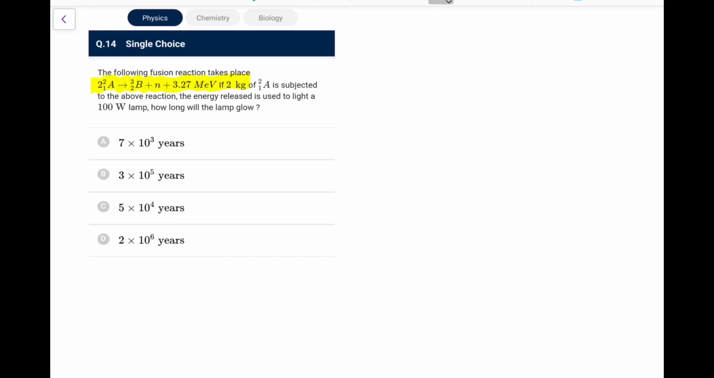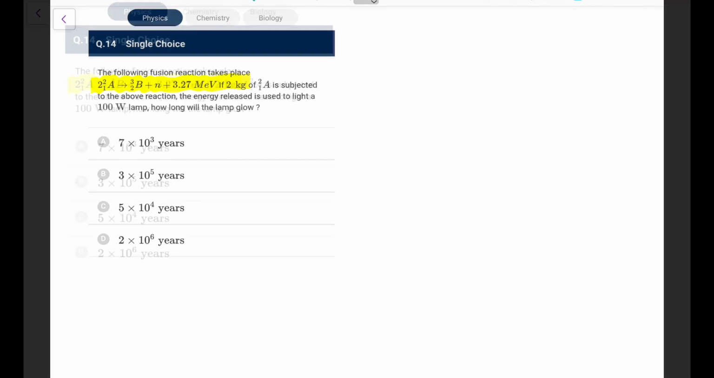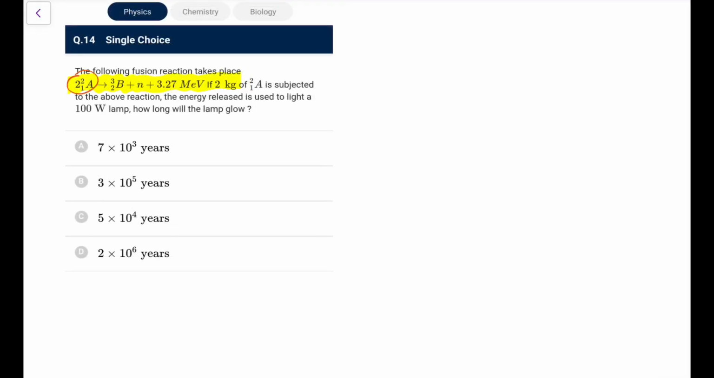Okay, if 2 kg of 2A1 is subjected to the above reaction, the energy released is used to light a 100-watt lamp. How long will the lamp glow? So for a single reaction, we need two atoms. First of all, how many reactions will take place? We have 2 kg, that is 2000 gram. One reaction required 4 gram.